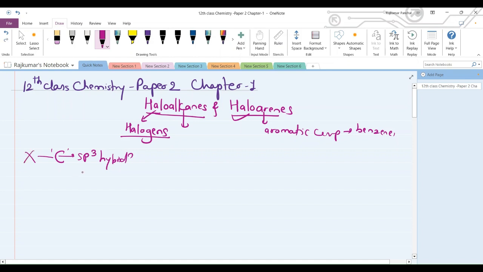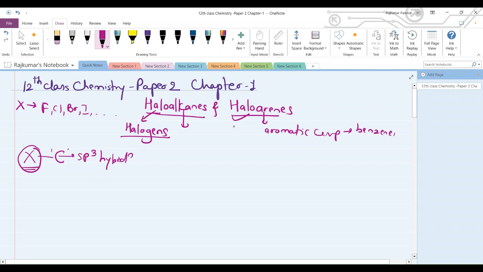We are showing halogens with the X. That X might be either fluorine, chlorine, bromine, iodine, and so on. So this X is nothing but any halogen. And in alkanes, carbon is showing sp3 hybridization. So simply we will say in alkanes, when hydrogen is replaced by the halogens, such types of compounds are